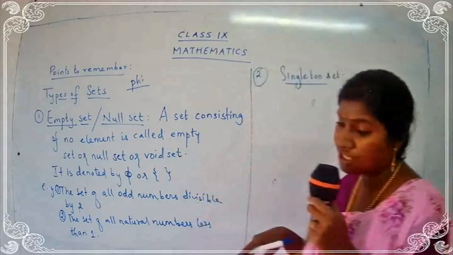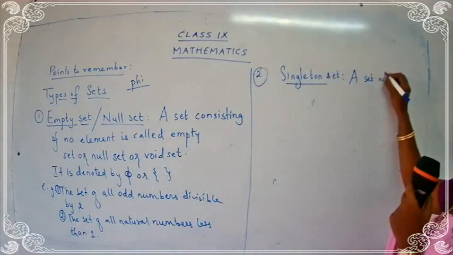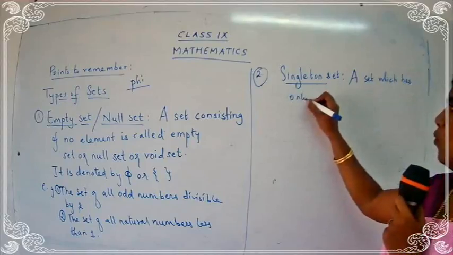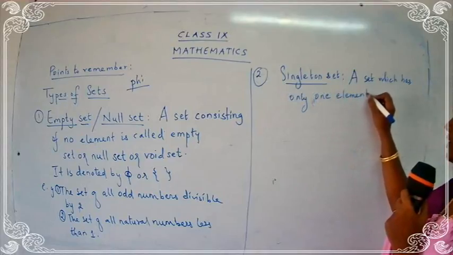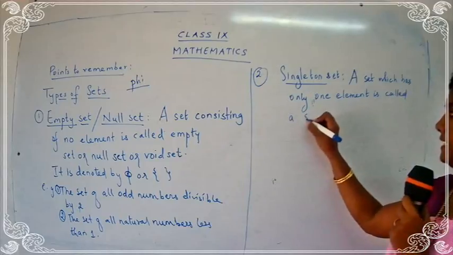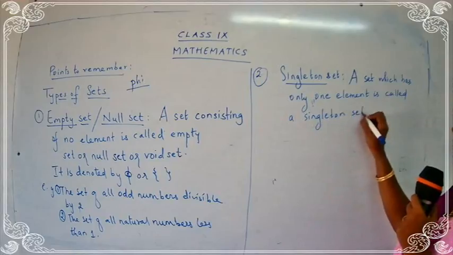A set which has only one element is called a singleton set. Write down.